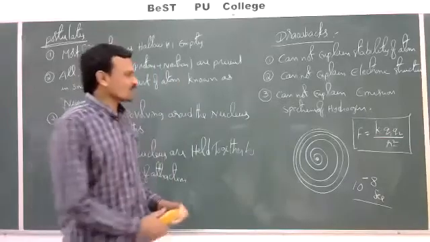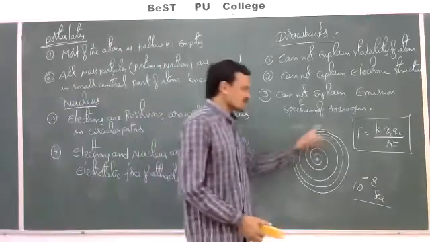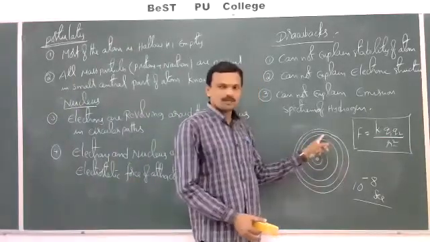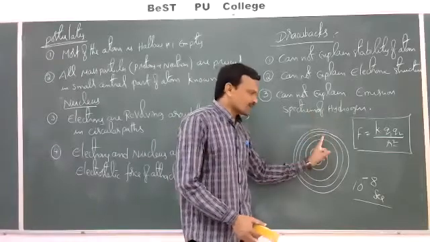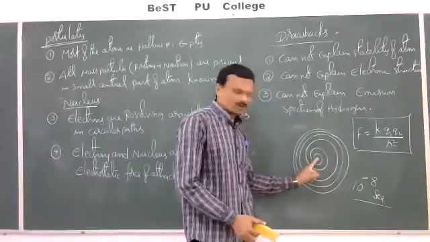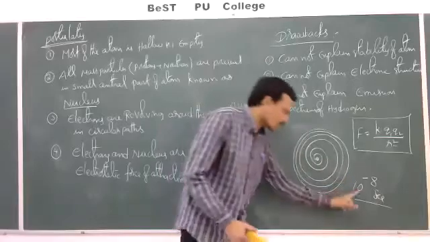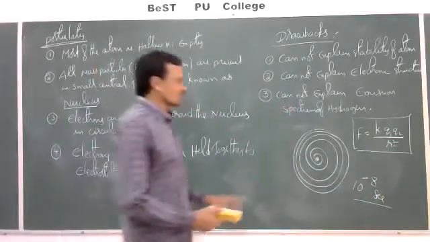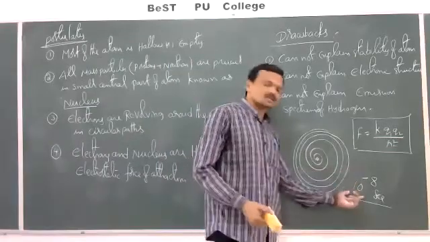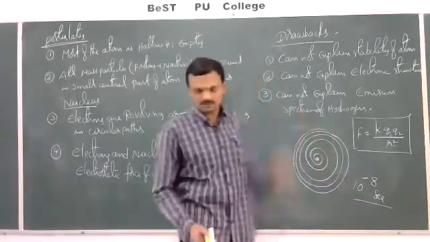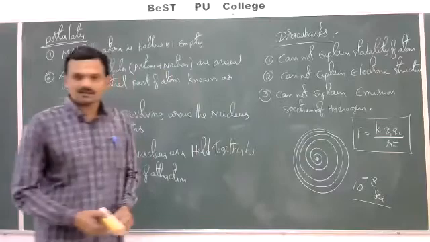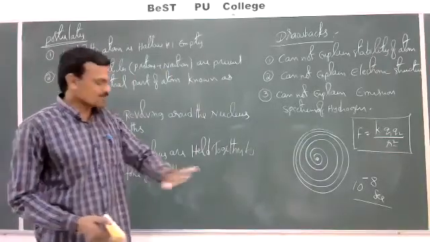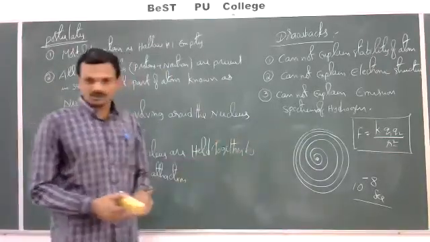So if the electron is revolving in a circular path while losing energy, it will fall into the nucleus within a fraction of 10 power minus 8 seconds. Then atoms will collapse. But atoms are stable. That was not explained by Rutherford.